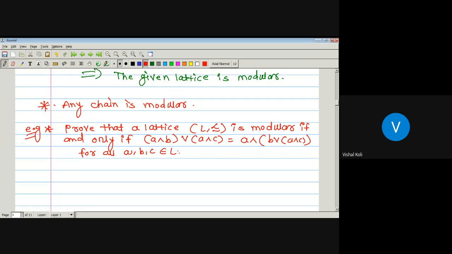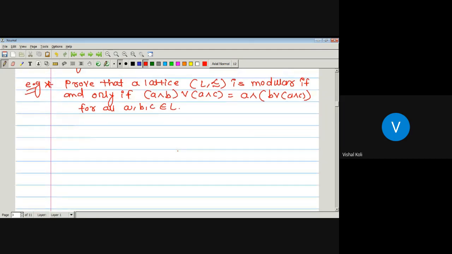So here we have to prove that a lattice L with relation precedes is modular if and only if A meet B join A meet C is nothing but A meet B join A meet C for any A, B, C belonging to L. As we have to prove an if and only if statement, our solution is in two parts. In the first part, we will assume that the lattice is modular and we will prove this condition. And in the second part, we will take this condition and from that we will prove the corresponding lattice is a modular lattice. So take it as part 1.